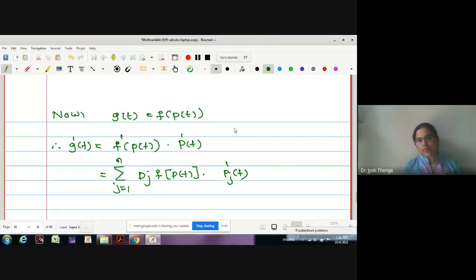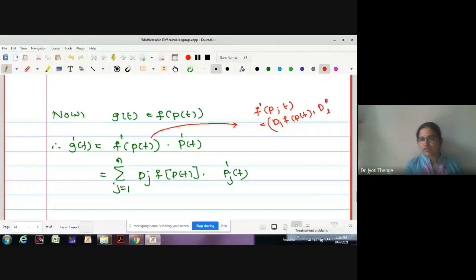Or here you can write this f dash of p of t as d1 f of p of t, d2 f of p of t, and continue up to dn f of p of t. Now what is the derivative with dot product with p dash t?